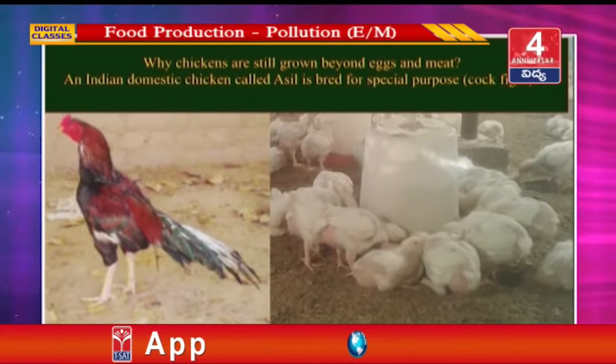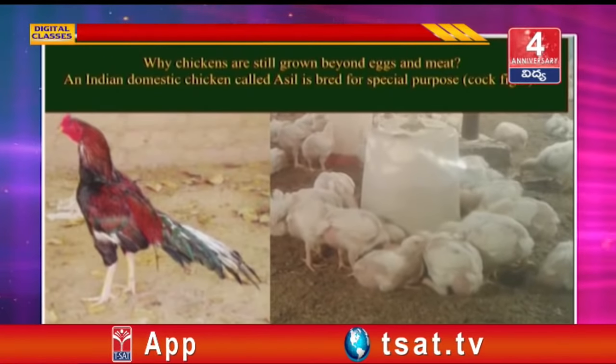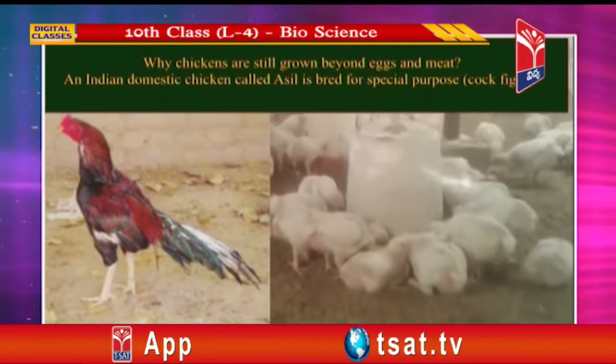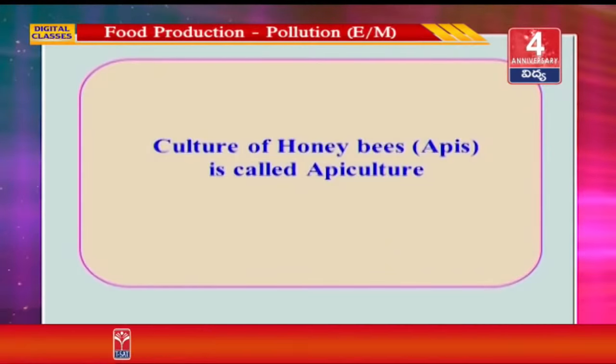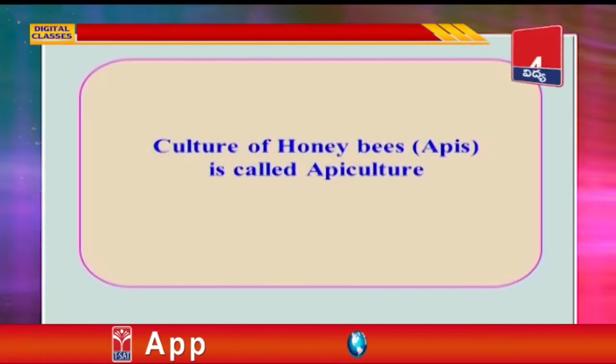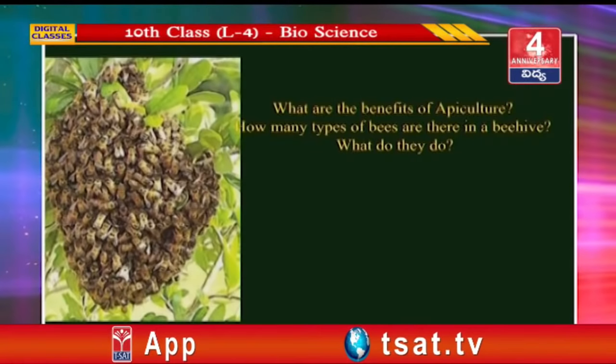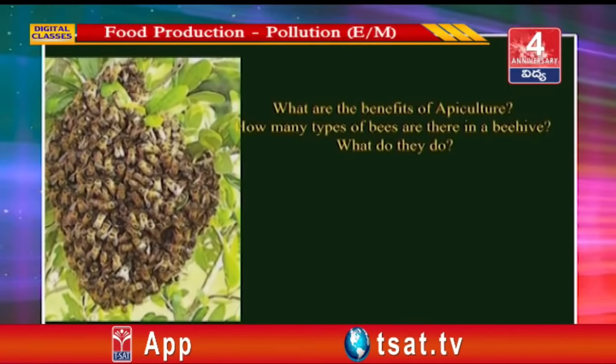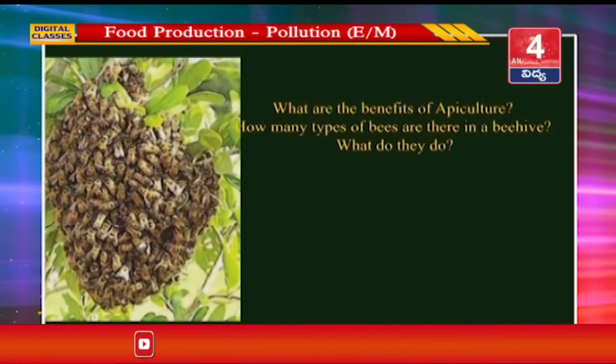An Indian domestic chicken called asil is bred for a special purpose. It means cockfight. Culture of honeybees is called apiculture. In our food production, apiculture plays an important role. Culture of honeybees, Apis, is called apiculture. What are the benefits of apiculture? How many types of bees are there in a beehive?